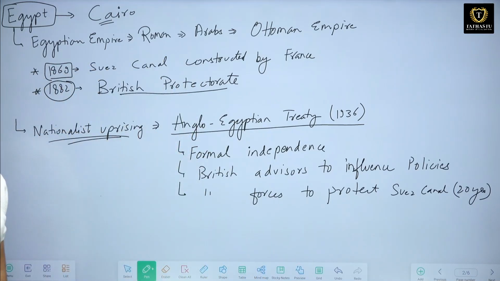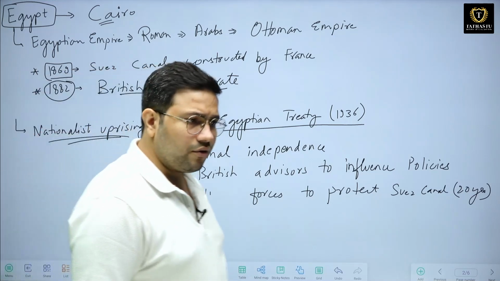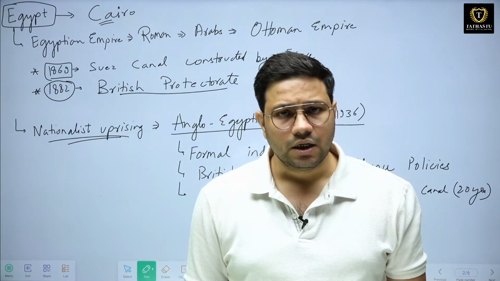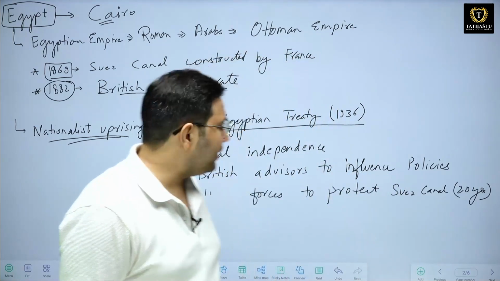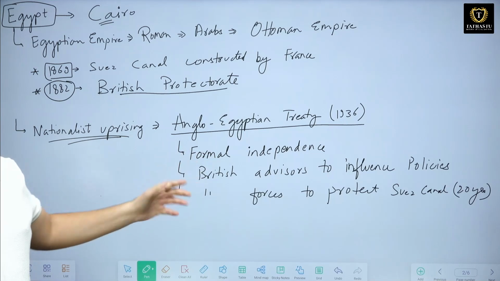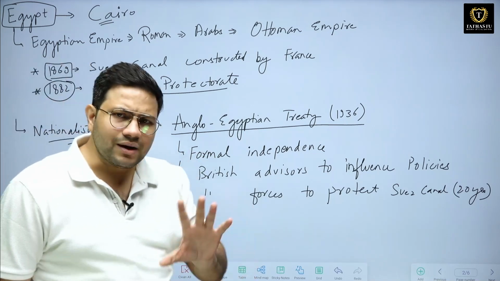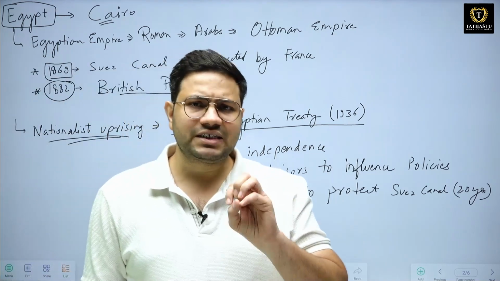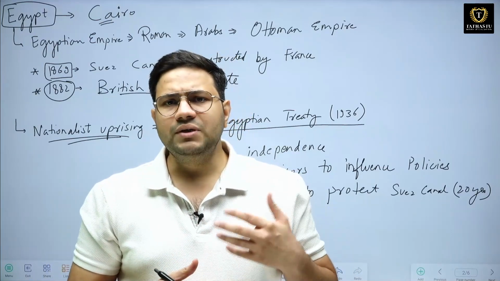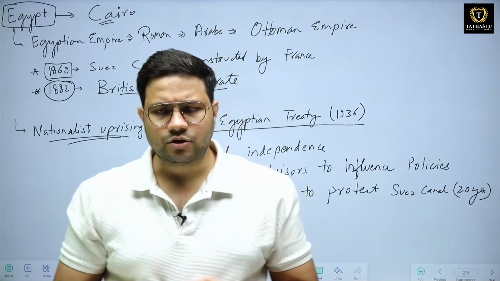Now, a nationalist uprising started after the First World War. After the First World War, a nationalist uprising started in Egypt, and because of that, an Anglo-Egyptian treaty was signed in the year 1936. It created a formal kind of independence for Egypt, but still the major parts of Egypt's policies were being controlled by the British.